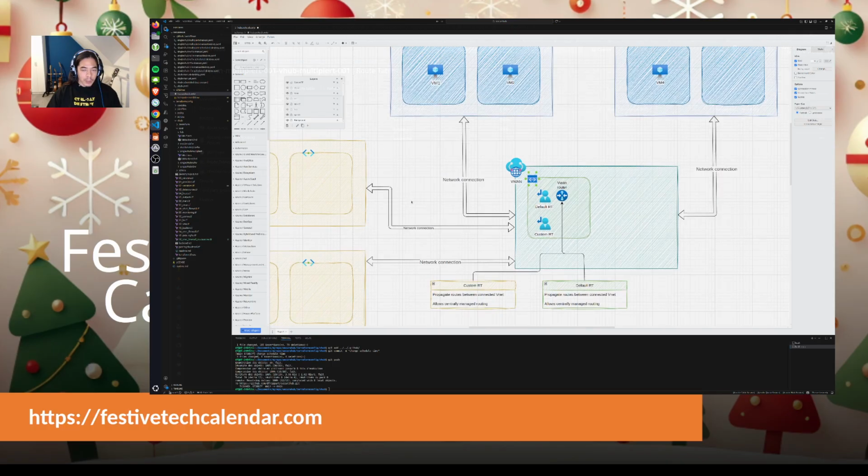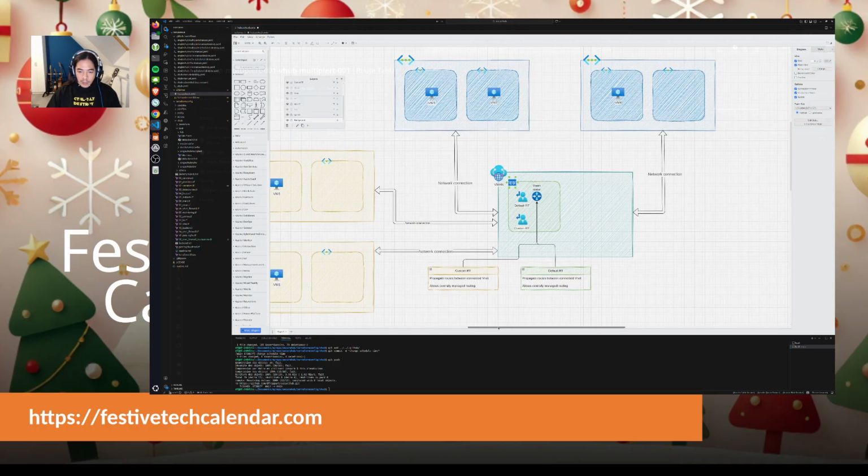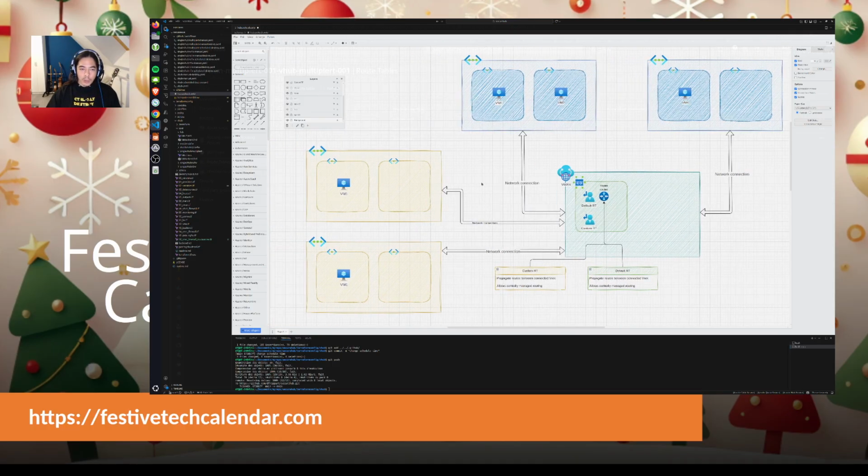If I take a schema about that, you can see here that the scenario that we try to achieve is this one. We have a group of yellow spokes and a group of blue spokes. The group of blue spokes are connected to the virtual hub with an association to the default route table, and the group of yellow spokes are connected to the virtual hub with the custom route table.